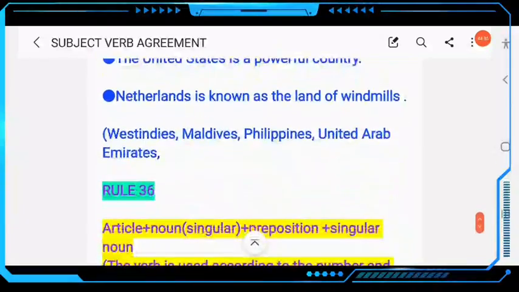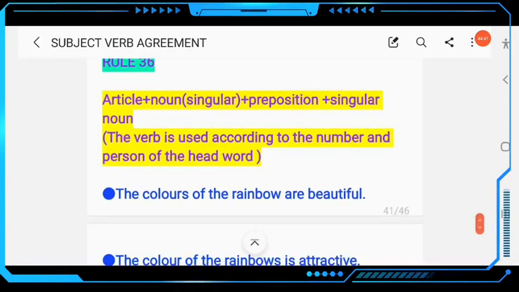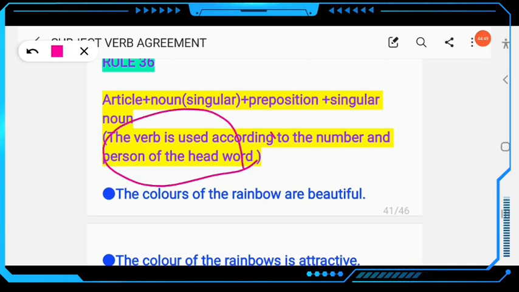Then next, come to rule number 36: article plus noun plus preposition plus noun. Here the verb is used according to the number and person of the head word. Just look at this example.